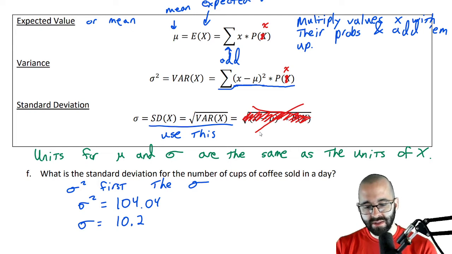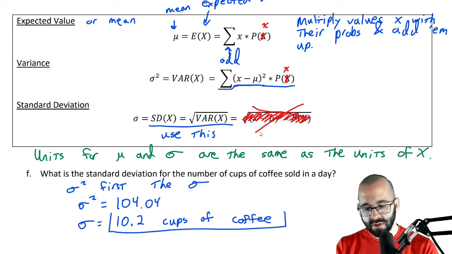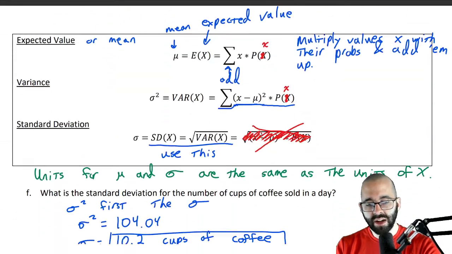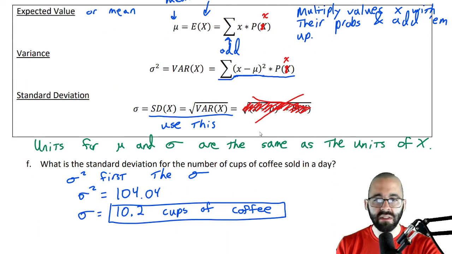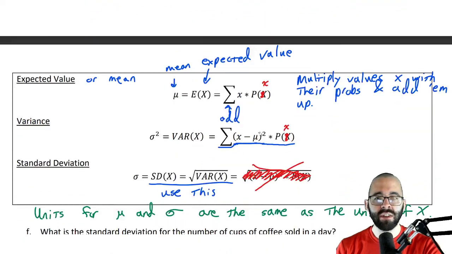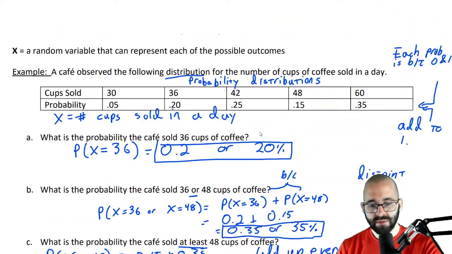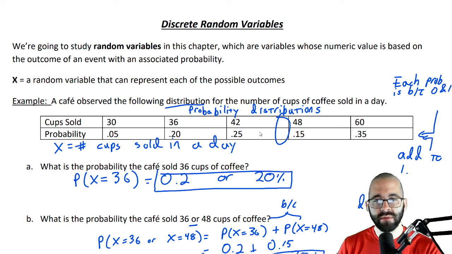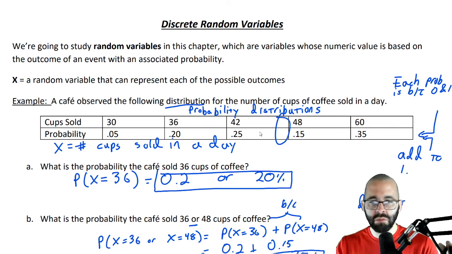And what are our units? The same as X. So the standard deviation is about 10 cups of coffee. Which means, let's combine our answers. On average, we sell about 47 cups of coffee, plus or minus 10. That's how we can combine these terms. The average is 47, and the standard deviation is 10. So on average, we sell 47 cups of coffee, somewhere over here, and usually it'll be within 10 or so on a usual day.